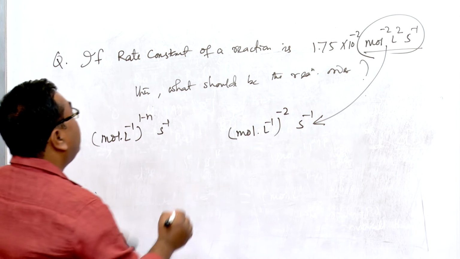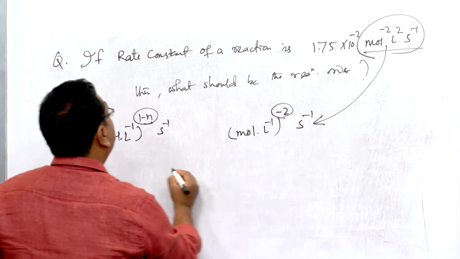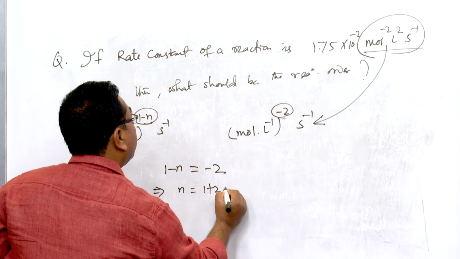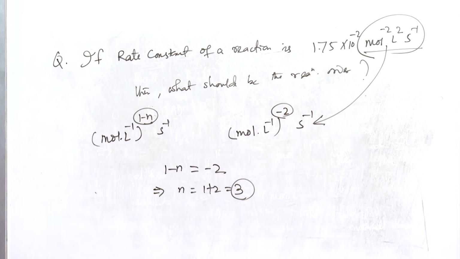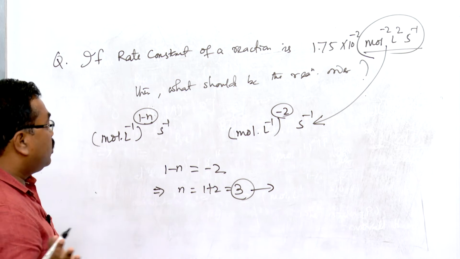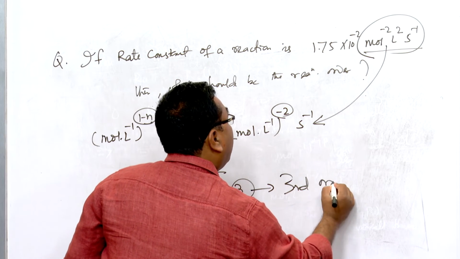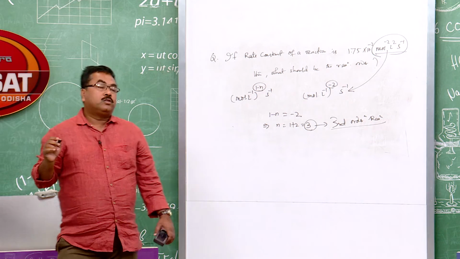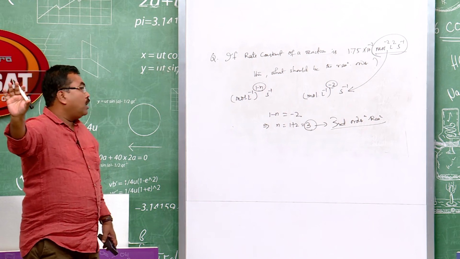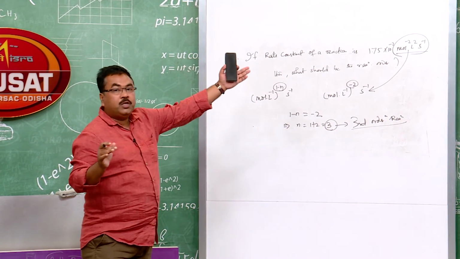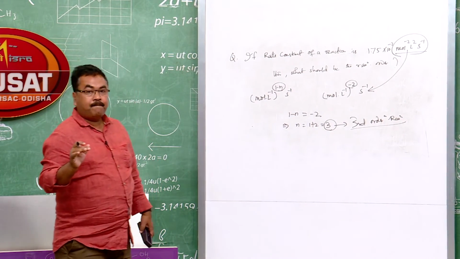So, now I can equate this 1 minus n with minus 2. 1 minus n is equal to minus 2. So, this implies n is equal to 1 plus 2, that is 3. That means the order of the reaction is 3. So, it is a third order reaction. You will be asked multiple questions on this also. Given the rate constant, which of the following is correct regarding the order of the reaction? You can compute from the unit itself the order of reaction to be 3.